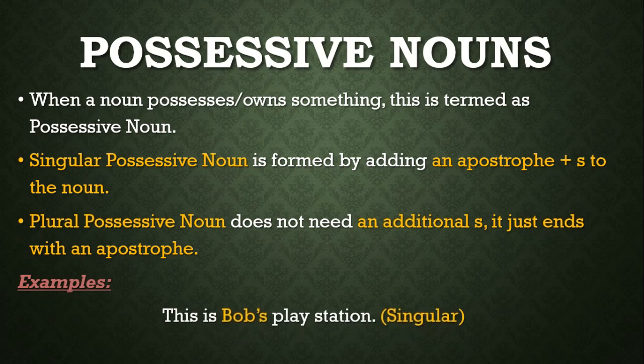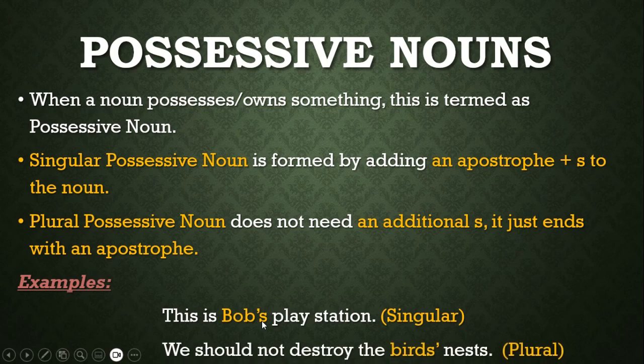Let's have an example. This is Bob's PlayStation. So this PlayStation belongs to Bob, and here Bob is singular. So right after the noun, you place an apostrophe and write an s. And in the plural case: we should not destroy the birds' nest. After writing the plural, there is no need to add an additional s, but you just have to write an apostrophe at the end of the s.